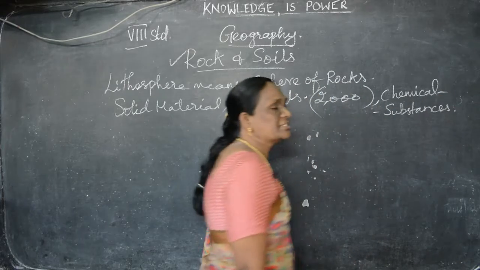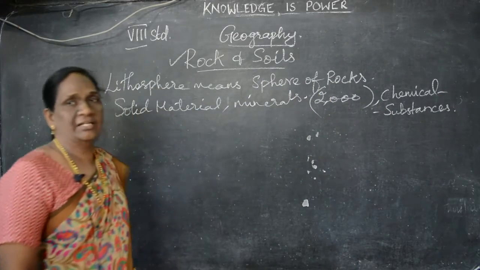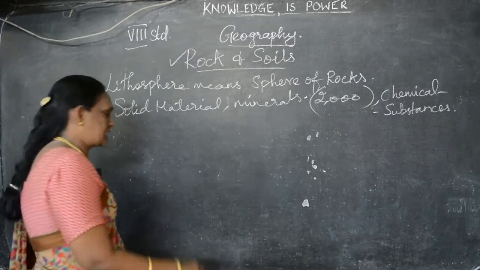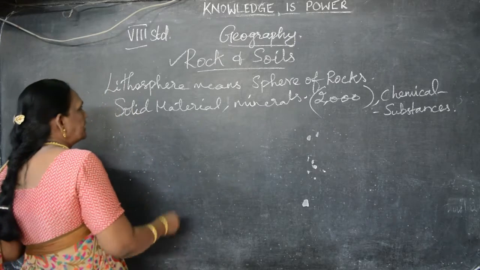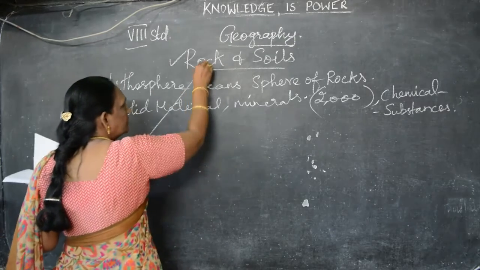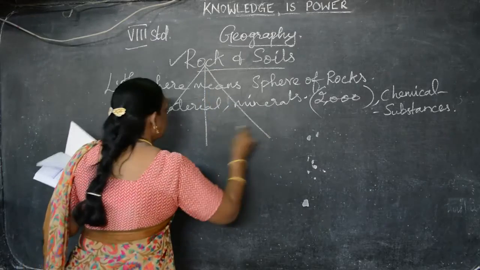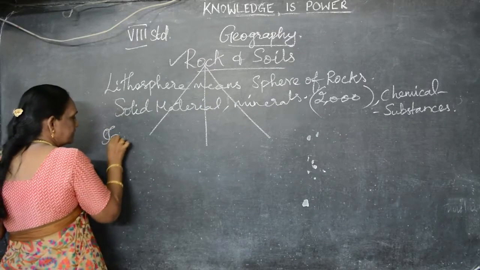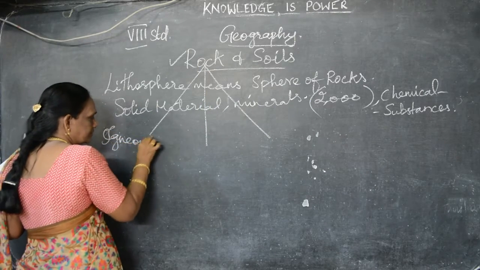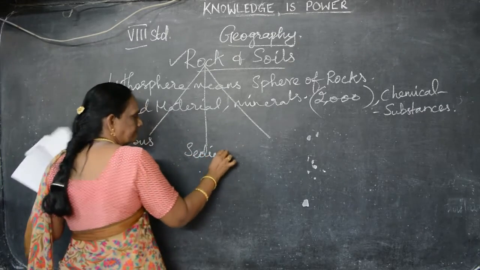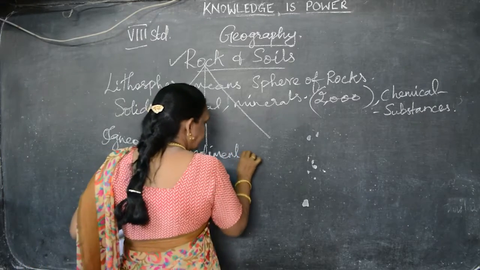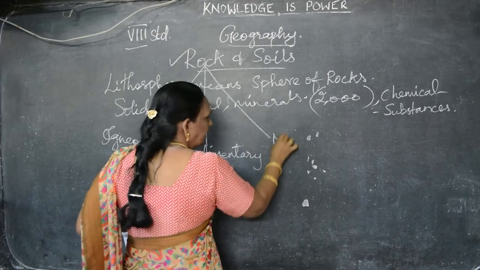The rocks contain many minerals and chemical substances. Okay. And these rocks we can classify into 3 types: igneous, sedimentary, and metamorphic.